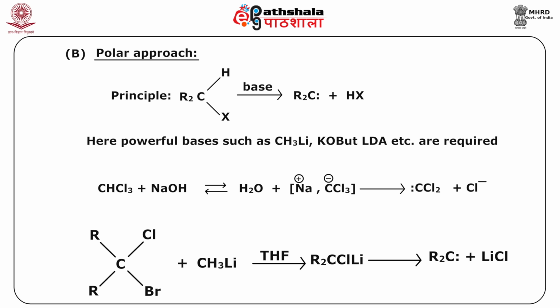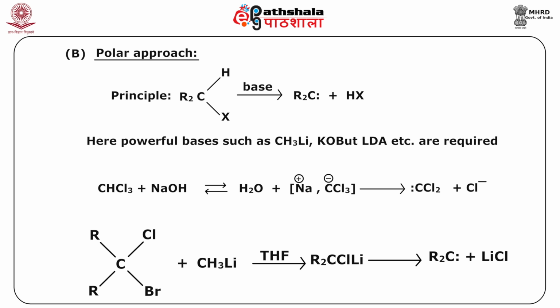CHCl3 plus NaOH, this you have already encountered when you studied the Reimer-Tiemann reaction. So, CHCl3 plus NaOH will first give you CCl3 minus by the removal of H plus by OH minus, and then this CCl3 minus will lose Cl minus, thereby giving you this dichlorocarbene. Another example, as you can see here, this particular compound can be treated with CH3Li in the presence of THF, and subsequently it will give you the formation of this R2C carbene.